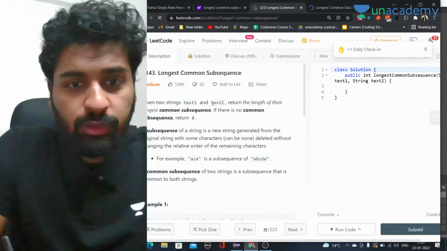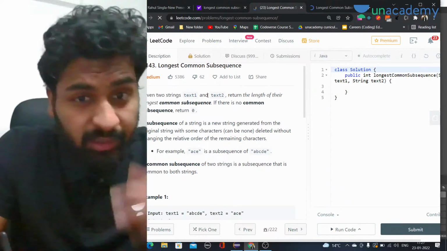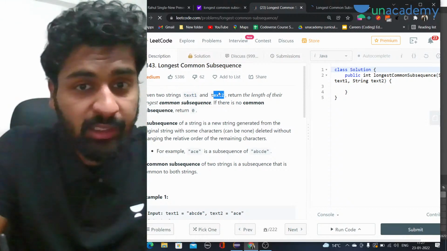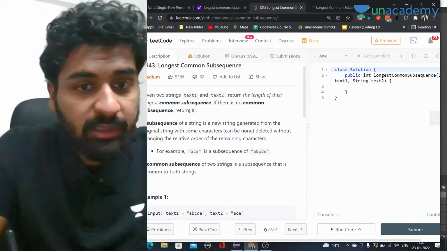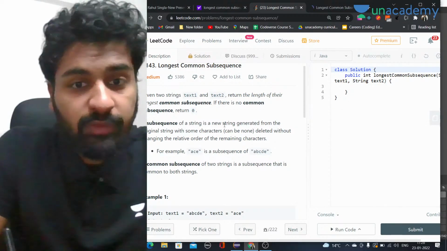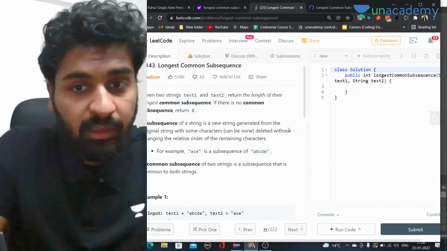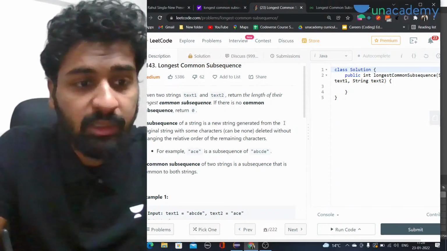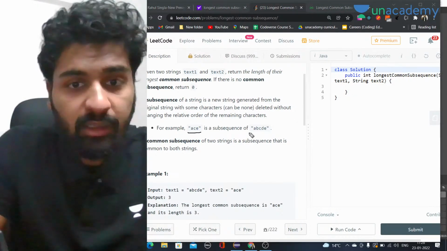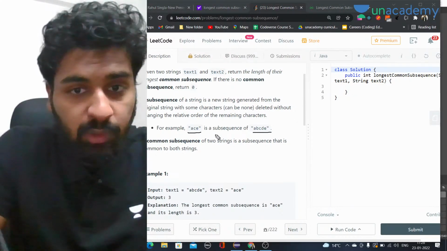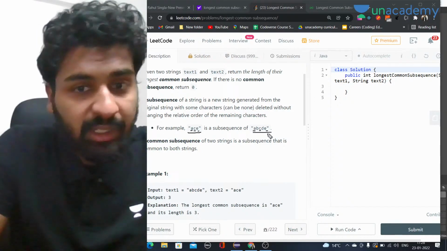Okay, so given two strings text1 and text2, return the length of their longest common subsequence. Yes, this is the question that I was talking about. We are given two strings, text1 and text2, and we have to return the length of the longest common subsequence. If there is no common subsequence, return 0. A subsequence of a string is a new string generated from the original string with some characters, which can be none, deleted without changing the relative order of the remaining characters. Let me make you understand this. Here we have ACE, which is a subsequence of ABCDE. The order is the same, but some characters can be omitted.